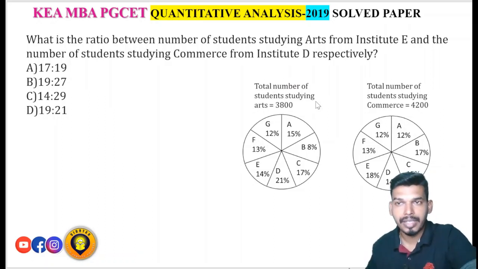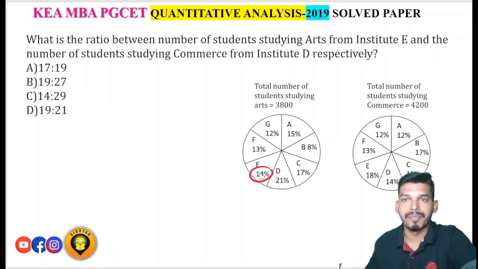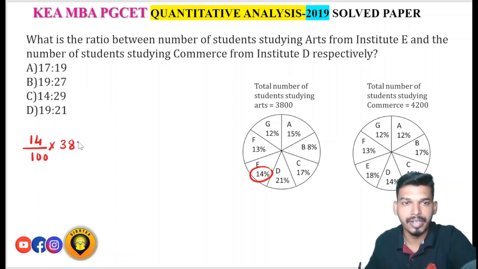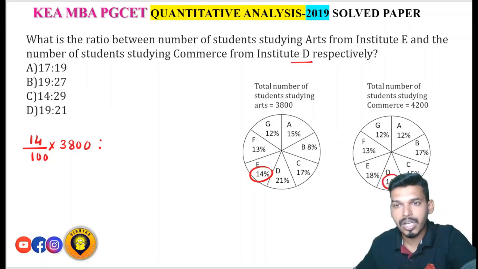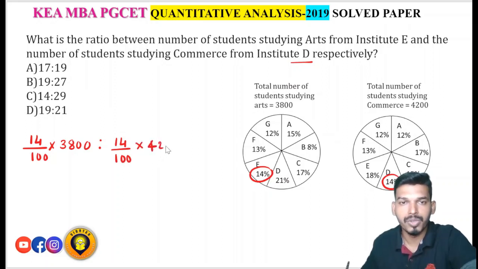What is the ratio between the number of students studying arts from institute E and the number of students studying commerce from institute D? Students studying arts from institute E are 14%, correct? 14% means 14 by 100 of 3800. You have to find this ratio with respect to the number of students studying commerce from institute D. Commerce students are 14% of 4200, which is again 14 by 100 of 4200.